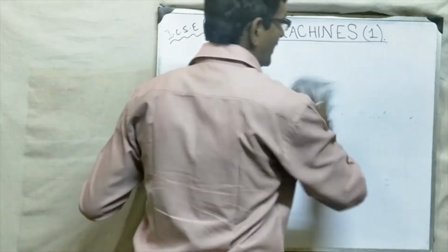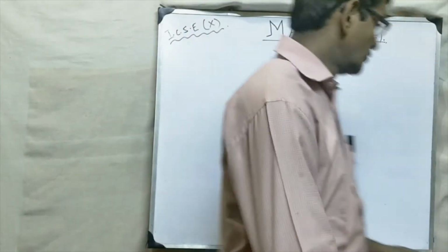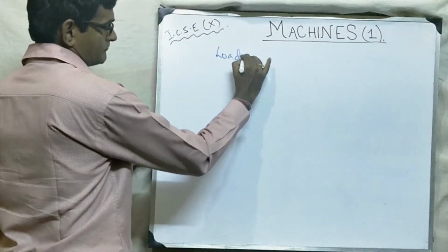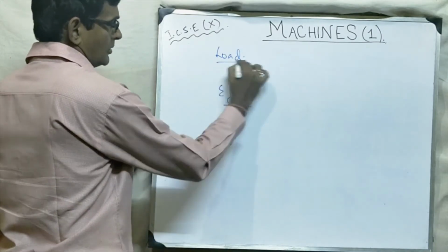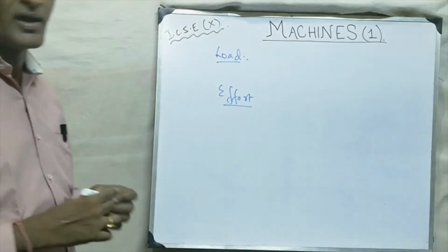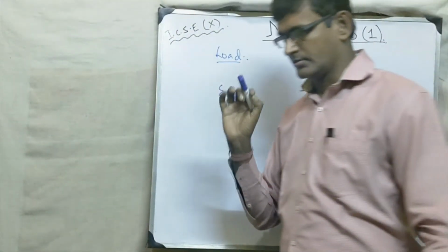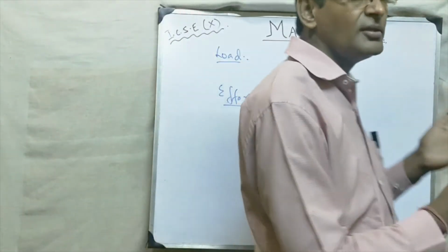Now without wasting time, we'll see some terms relating to the chapter. So first thing, load and effort. Try to understand what is load. Load is the resistive force overcome by the machine.